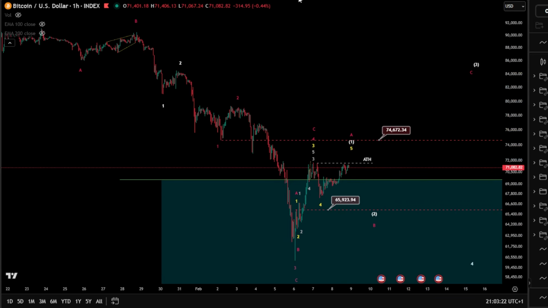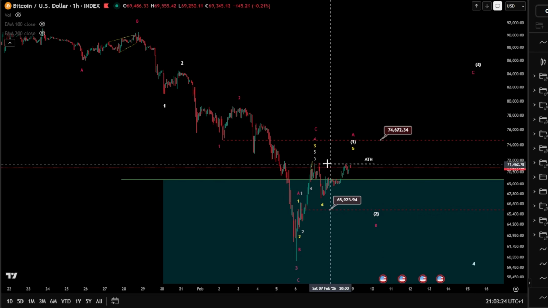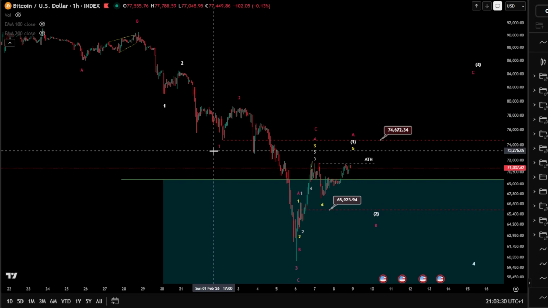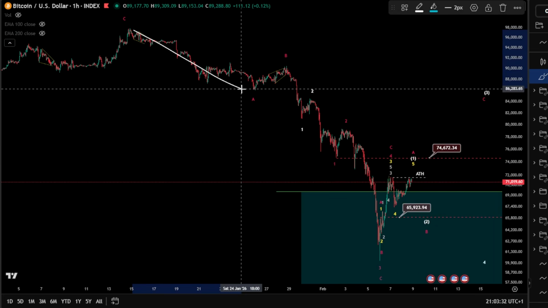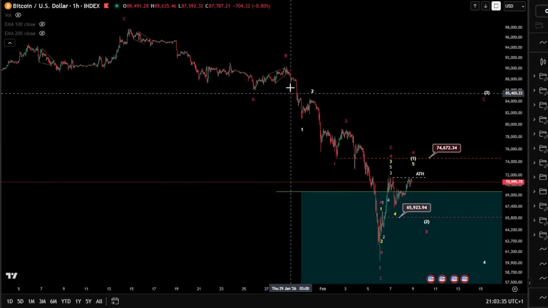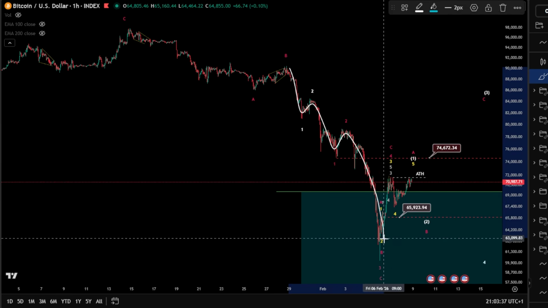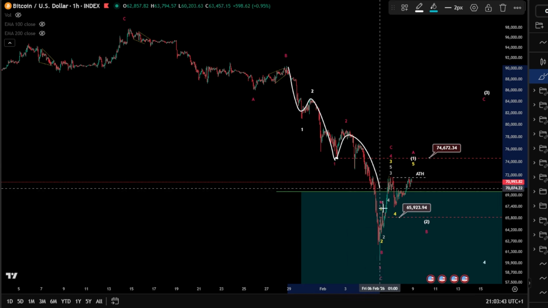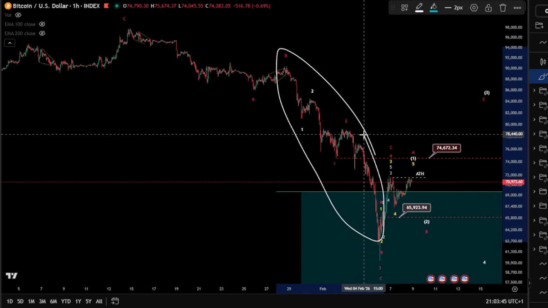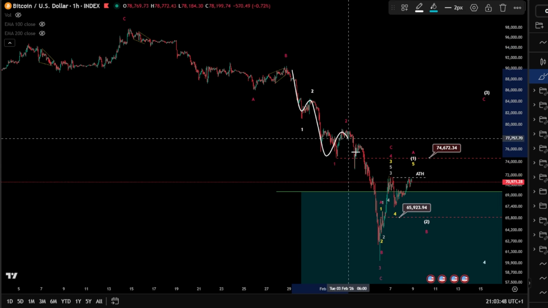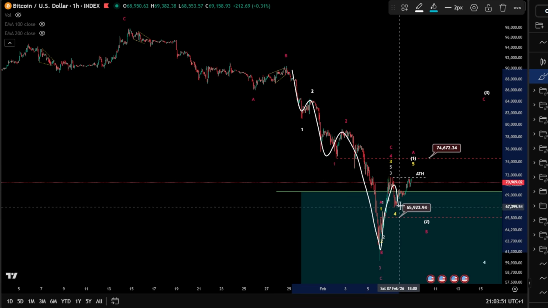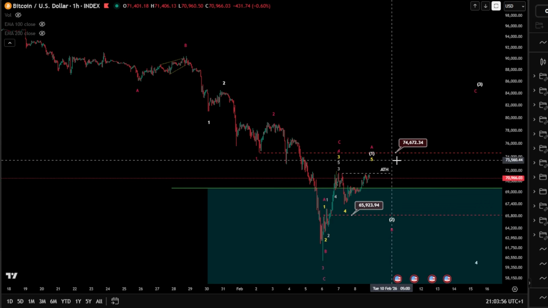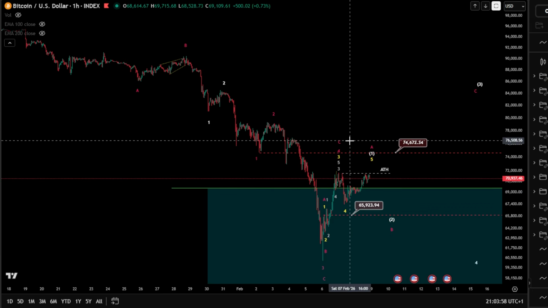However, since the invalidation of bearish is not taken, we gotta be careful. The pressure might still give us something bearish later on. Don't forget that you might have here an A, B, and a C. The wave C can be a 1, 2, 1, 2, and then wave 3, 4, 5, 4, 5. Or it can be a 1, 2, 3 here, and then 4 and a 5. So it can be a finished impulse, and at the same time, it can be a double 1, 2, and this is a massive wave 3, and can still have 4, 5, 4, 5 towards the downside. So yeah, we gotta be careful. Invalidation not taken. It can still play out.